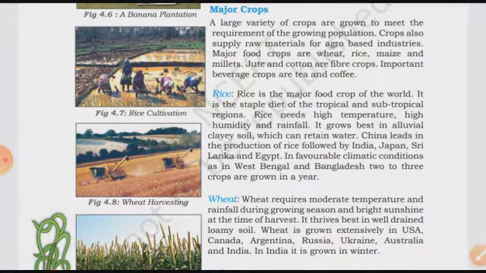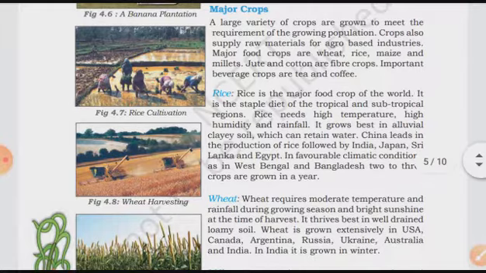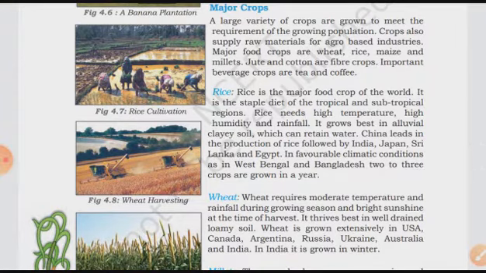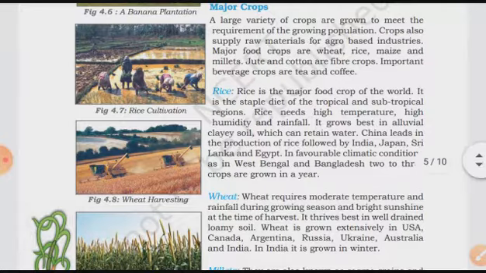Major food crops are wheat, rice, maize, and millets, and jute and cotton are fiber crops, and important beverage crops are tea and coffee. Here they have given major food crops: wheat, rice, maize, and millets; jute and cotton are fiber crops; and the important beverage crops, meaning drinkable, are tea and coffee. One by one they have explained these crops.